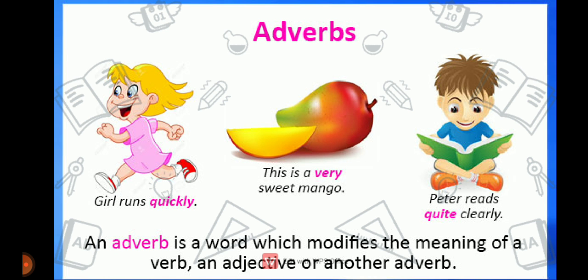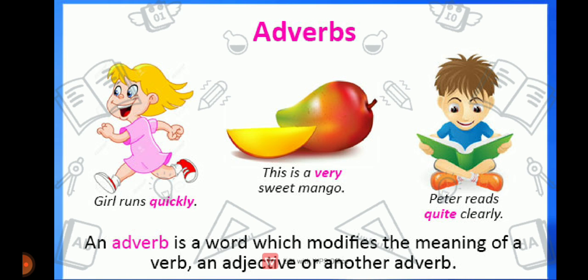Now what is an adverb? You might have already read what an adverb is. Let's just recall it once again. An adverb is a word which modifies the meaning of a verb, an adjective or another adverb. For example, girl runs quickly. This is a very sweet mango.